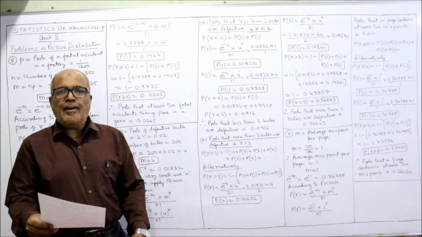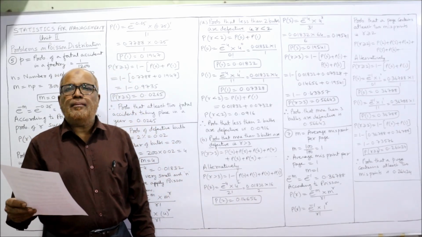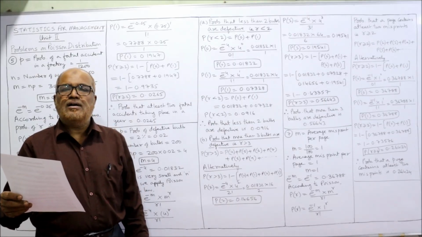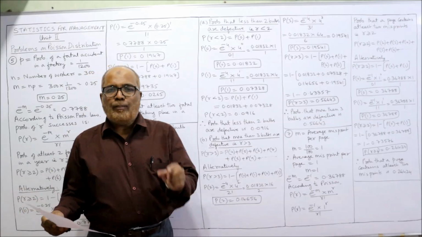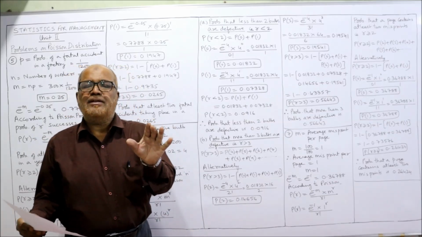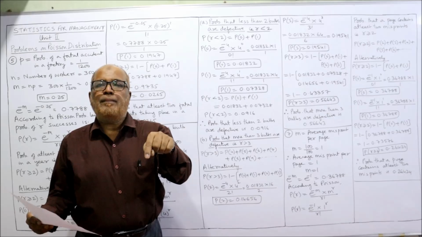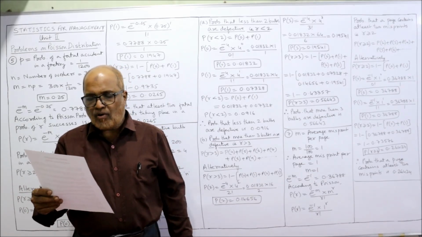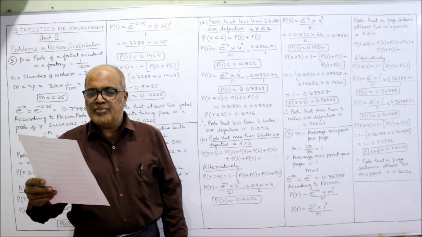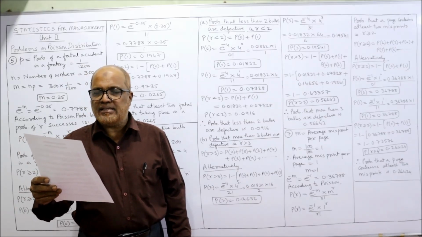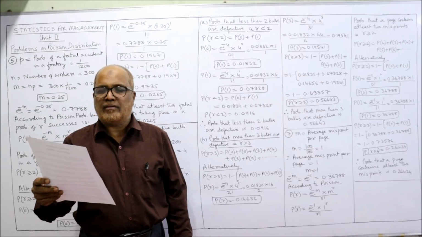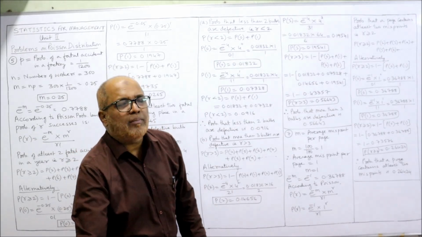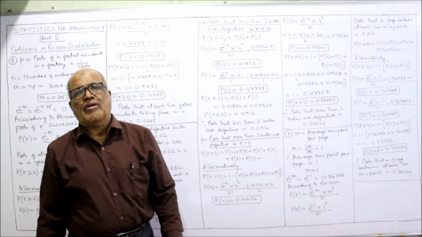Seventh problem says a book contains 100 misprints distributed randomly throughout its 100 pages. The book contains totally 100 pages, and in those 100 pages we find 100 misprints. So what is the probability that a page observed at random contains at least 2 misprints? Assume Poisson distribution. Specifically given in the problem that we have to apply Poisson distribution, right?